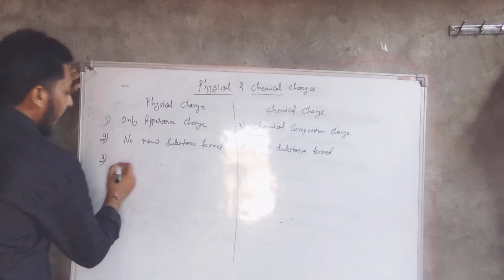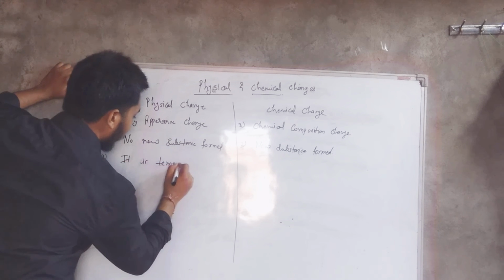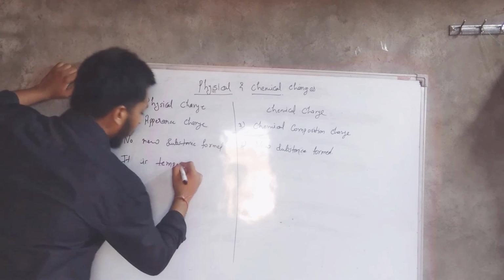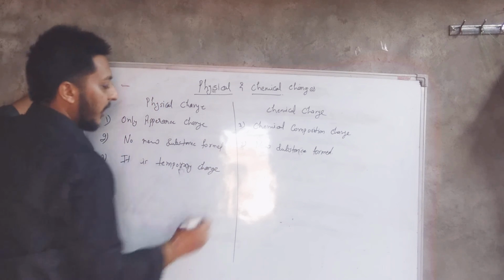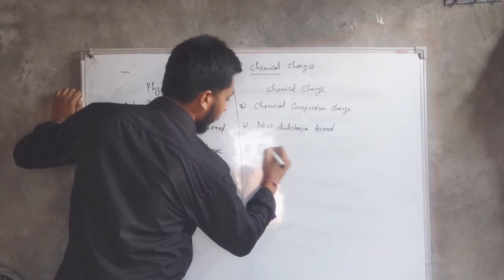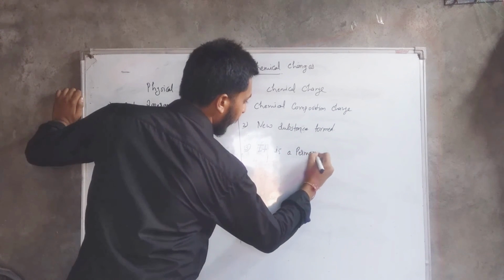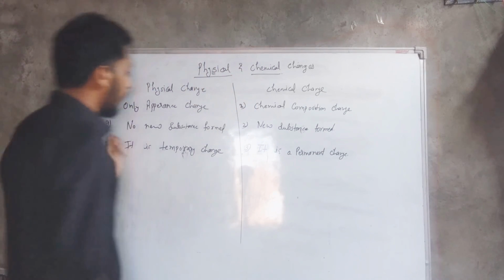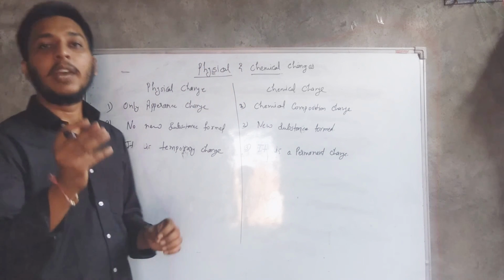We can say physical change is a temporary change. This is a permanent change. Temporary change, what I mean by this, see, we have ice cube.